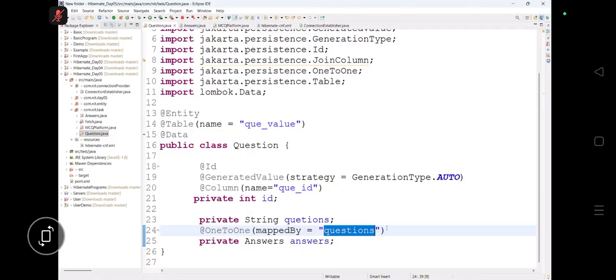The interview question is, what is the use of mappedBy? Where will you use mappedBy? And tell me what drawback it removes or what advantage you get by using mappedBy. Bidirectional is also there, and mappedBy will do what? It will not create the foreign key in both tables.